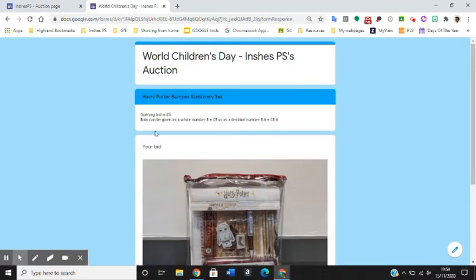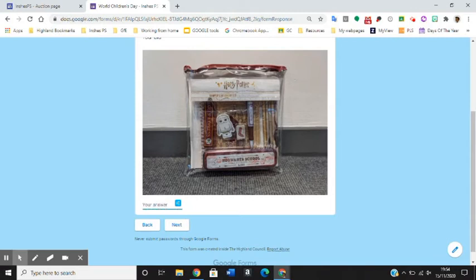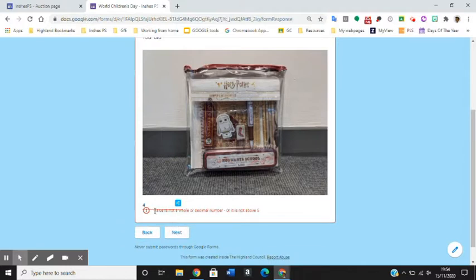This takes me to this page where you can see that the opening bid is £5. This means I have to bid over £5 in order to be successful here. I can do it either as a whole number or a decimal number, but I can't put in the pound sign. That's really important. So let's say that I put in £4 and I just forgot that the opening bid was £5. You will see here that it actually says the value is not a whole or decimal number, or it is not above 5.